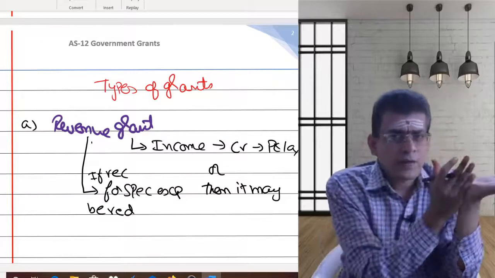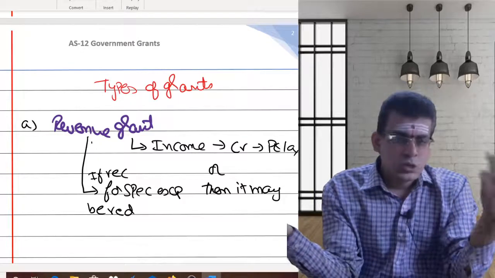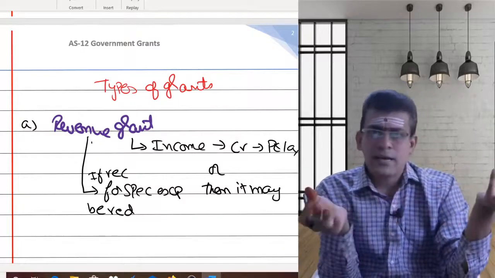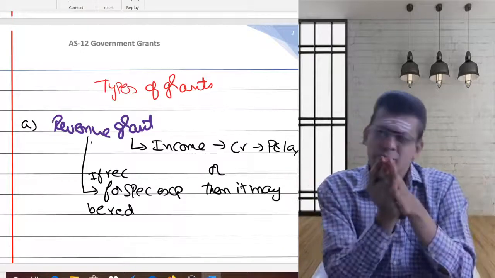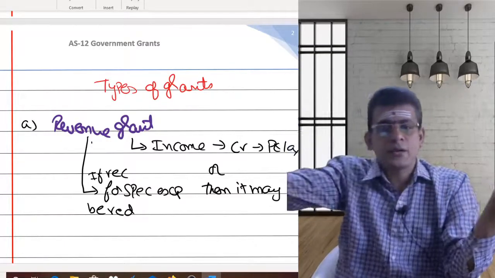You got a grant of 10 lakhs for making payment of salaries. The amount of salaries paid is 10 lakhs. So you are reducing 10 lakhs from the salaries and you are showing the salaries as 0. Or show the salaries as 10 lakhs and show this 10 lakhs on the credit side of your profit and loss account.